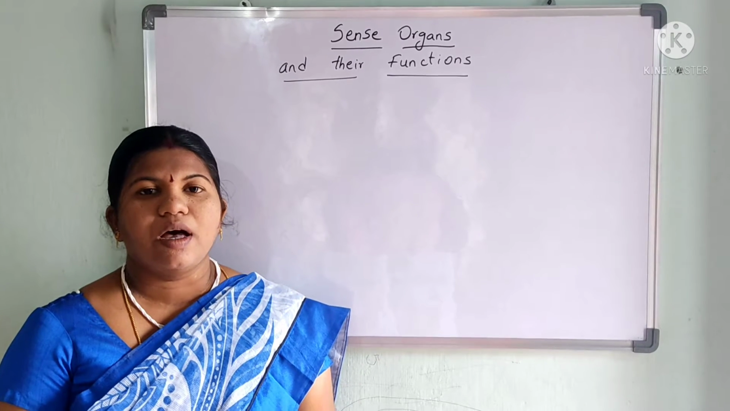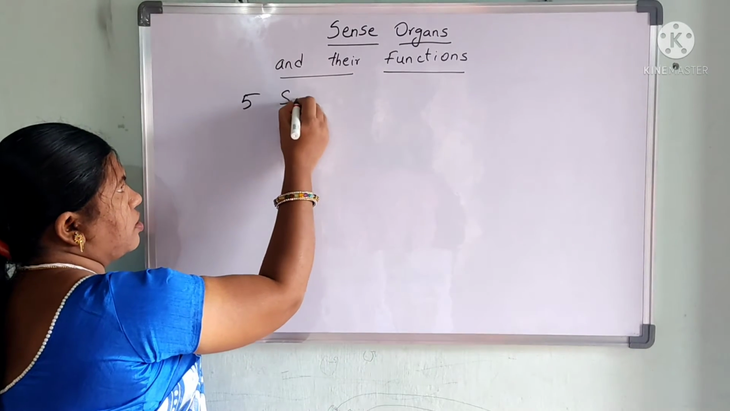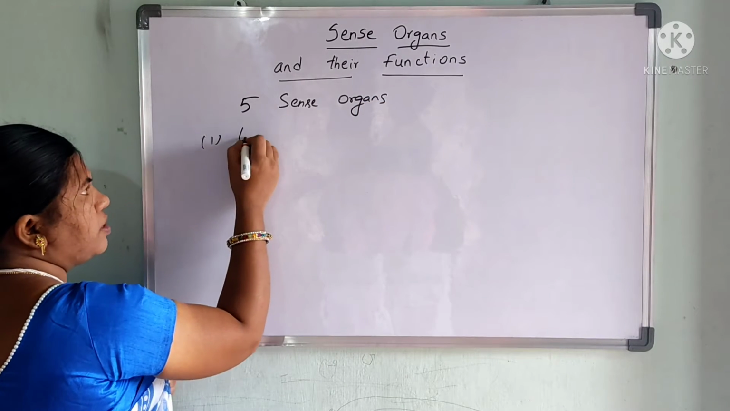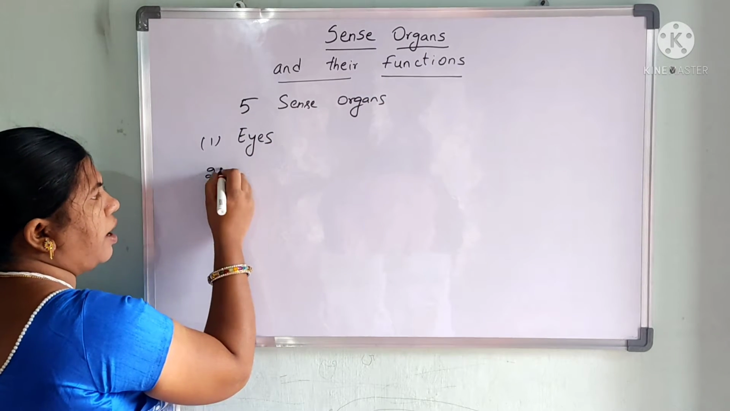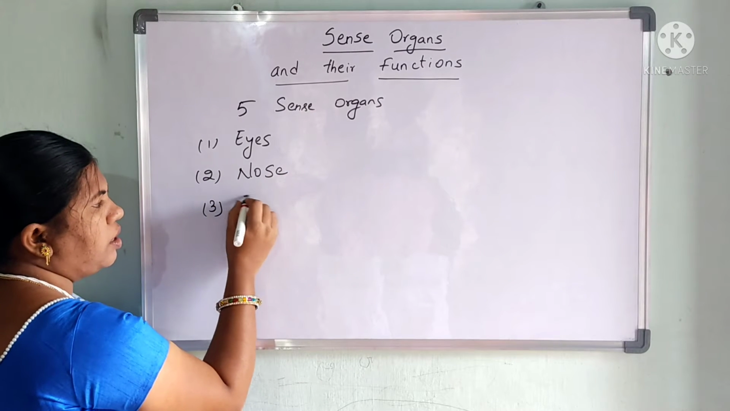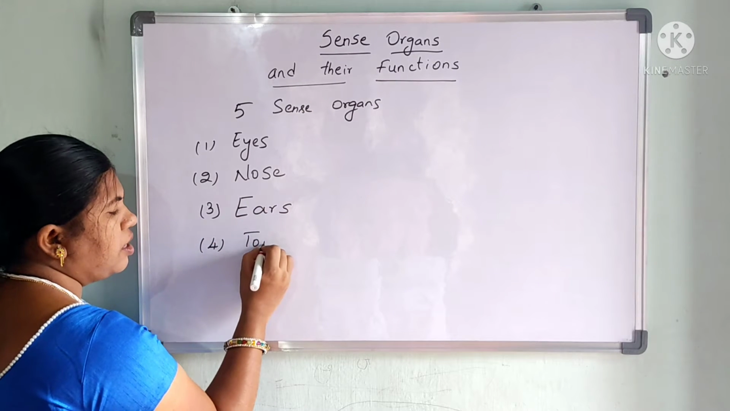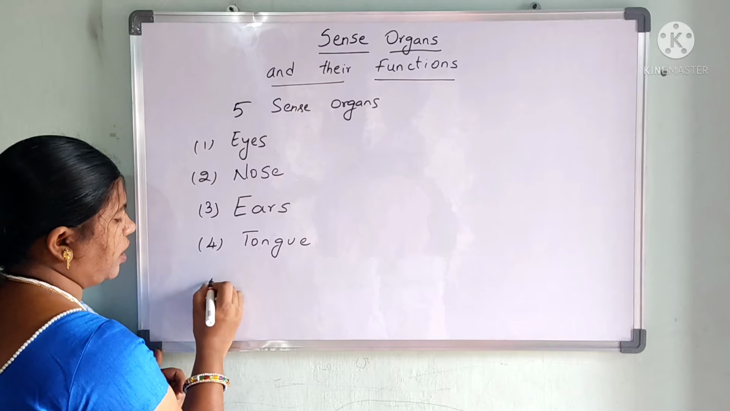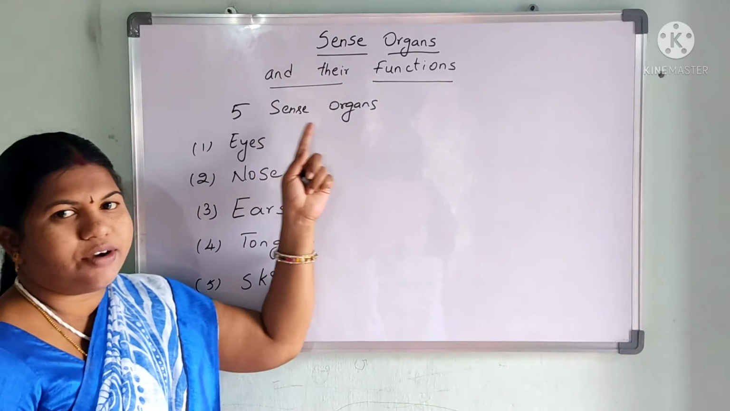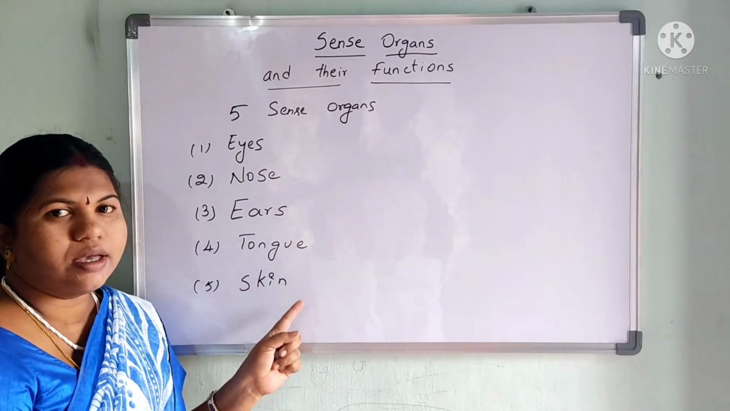Now let us see how many types of sense organs are there. There are 5 types of sense organs. They are, first one is eyes. Second one is nose. Third one is ears. Fourth one is tongue. Fifth one is skin. So totally there are 5 sense organs: eyes, nose, ears, tongue and skin.